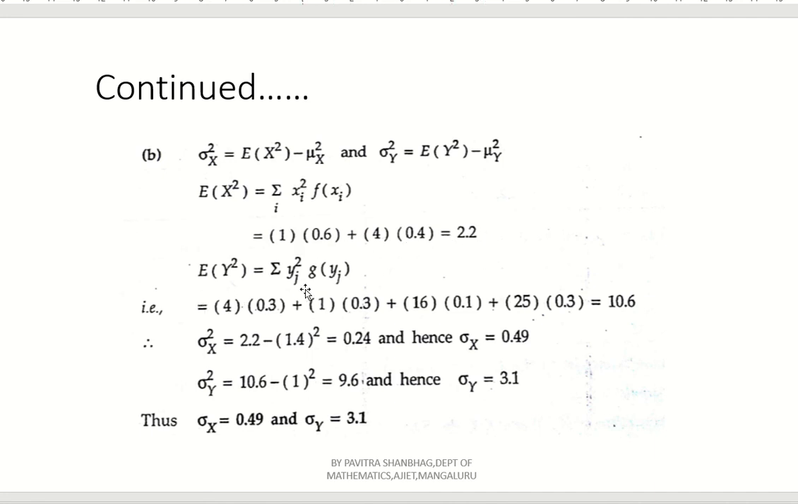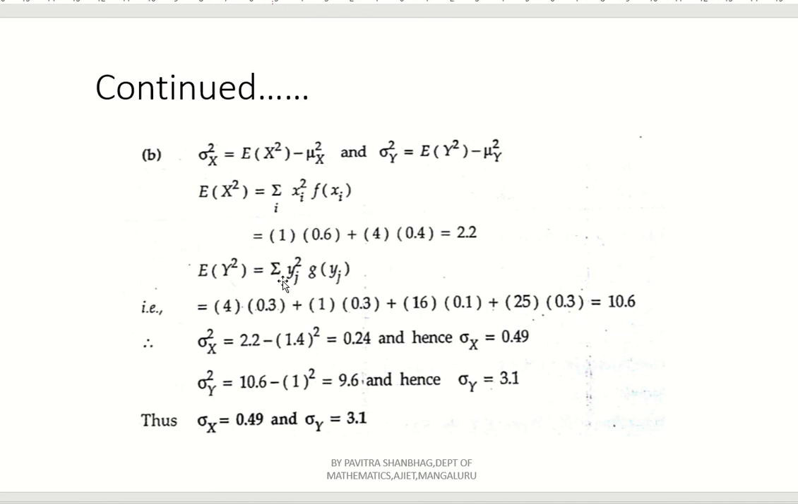Similarly, the expectation of y square, what we will get? yj square into g of yj, that is 4 into 0.3 plus 1 into 0.3 plus 4 square means 16 into 0.1, then plus 25 into 0.3. So finally we will get 10.6. Now, how will you find sigma x square? Sigma x square, finally, simplify: E of x square minus mu x whole square, right?